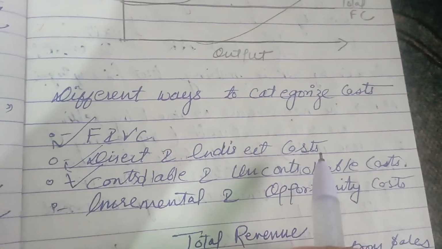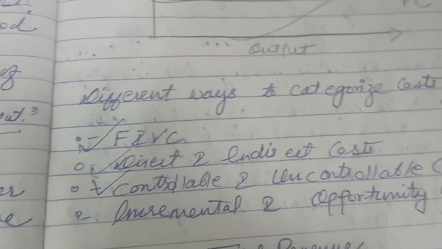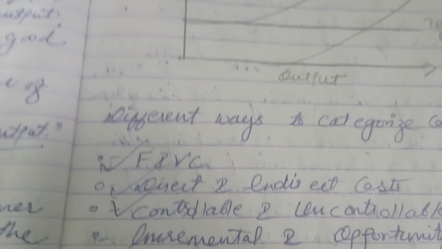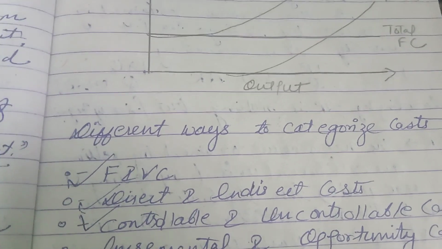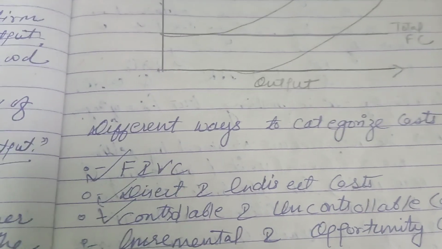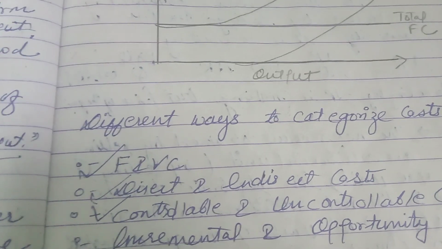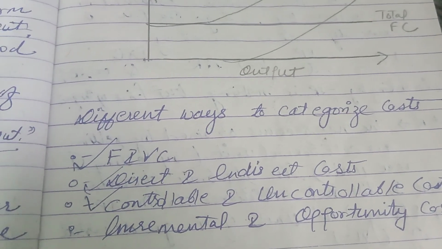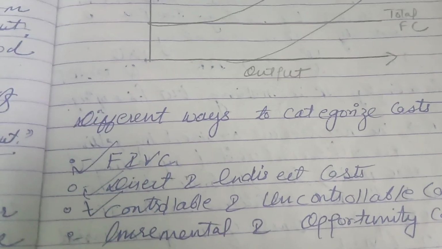Third one is known as controllable and uncontrollable costs. Controllable costs, we can say, are the internal factors of any business environment which are controllable. Suppose the internal factors could be the material, the labor, the expenses, etc., which we can control. But the uncontrollable costs are beyond our limitations. These are the external factors.